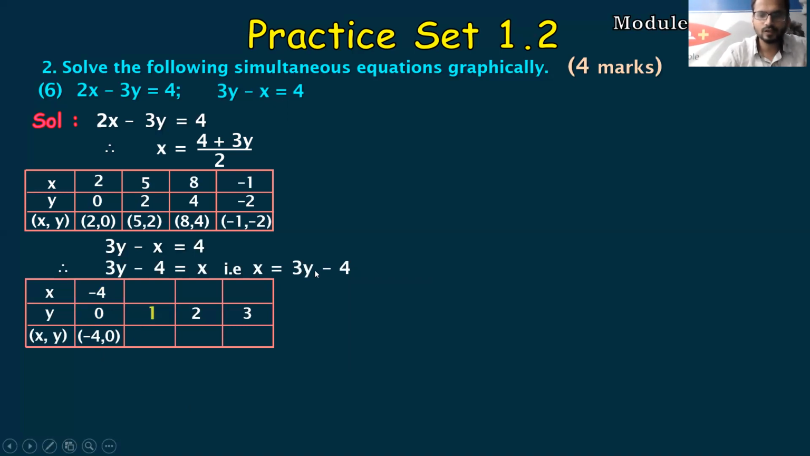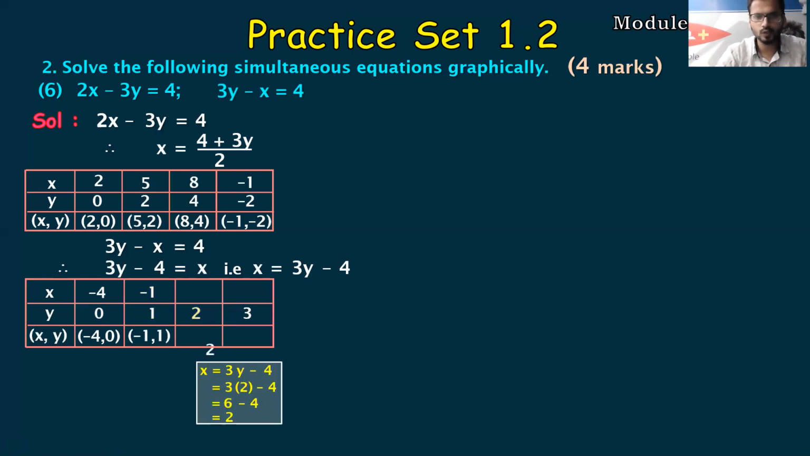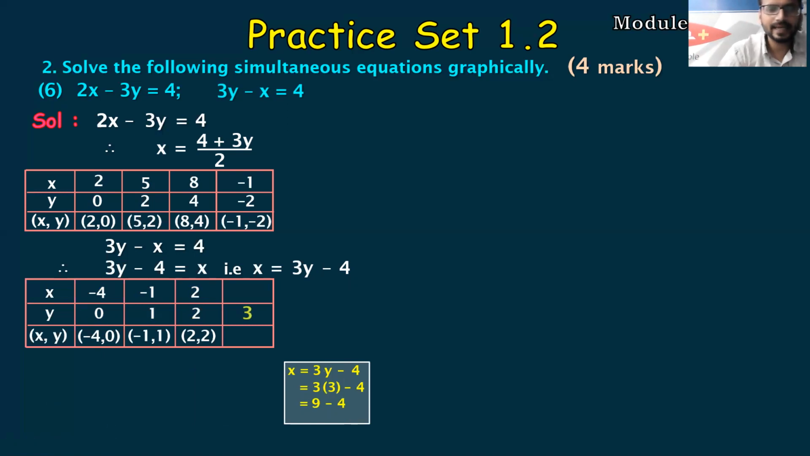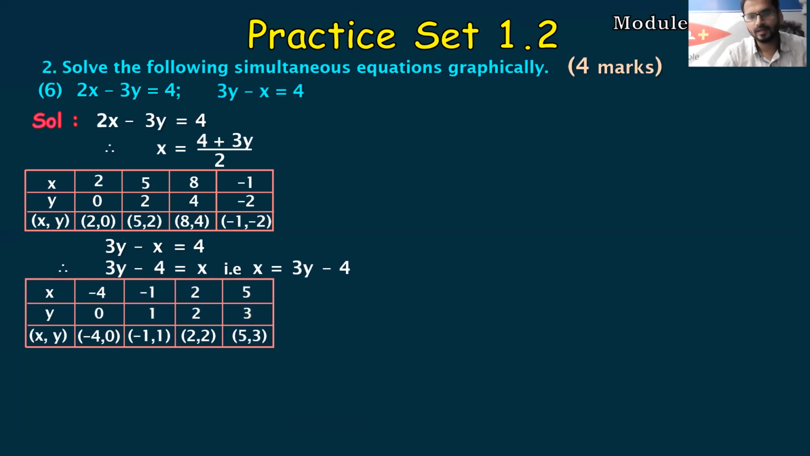Second, if I am taking y as 1, so let's see, 3 ones are 3, 3 minus 4 is minus 1, so you'll write minus 1 comma 1. Next, if you are taking y value 2, 3 twos are 6, 6 minus 4 is 2, so you'll write 2 comma 2. Next, 3: 3 threes are 9, 9 minus 4 is 5, so 5 comma 3 is your next point in the table. So this is the calculation part.